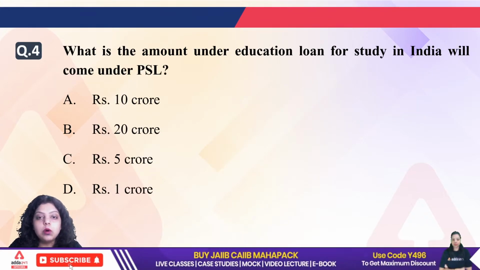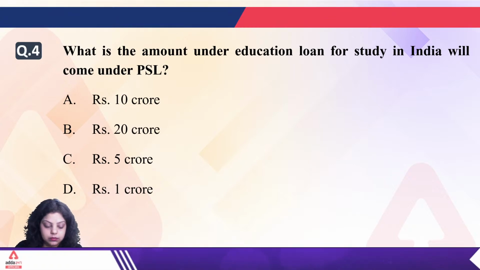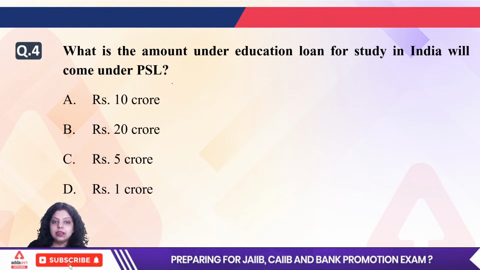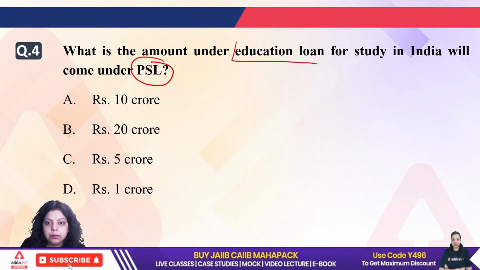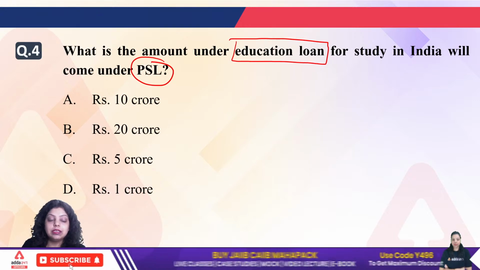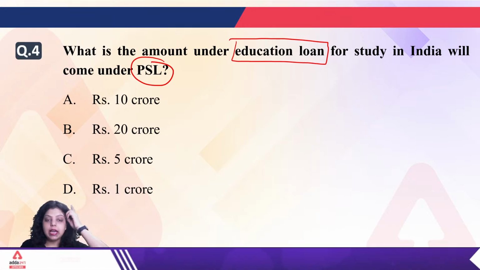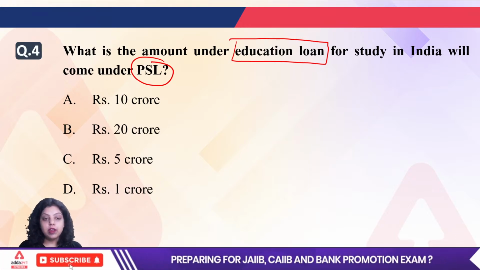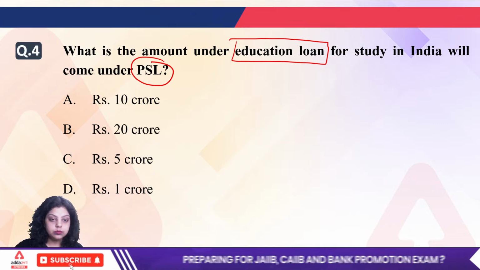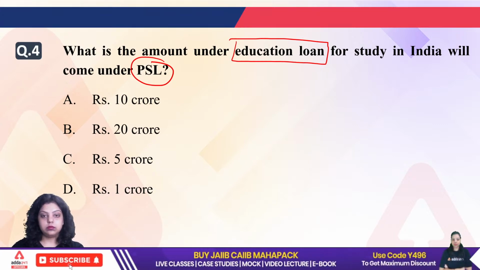What is the amount under education loan for study in India will come under PSL? So under the priority sector lending, what amount of loan will be given as an education loan for the study in India? Is it 10 crore? Is it 20 crore? Is it 5 crore? Or is it 1 crore?